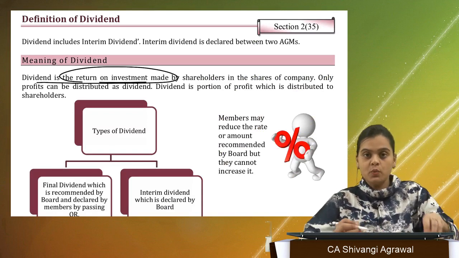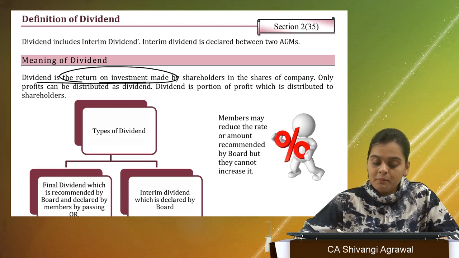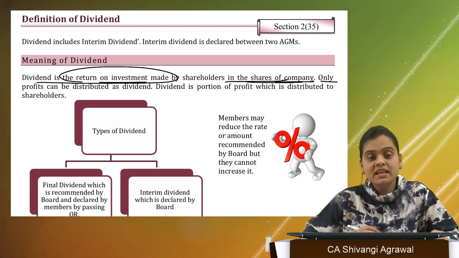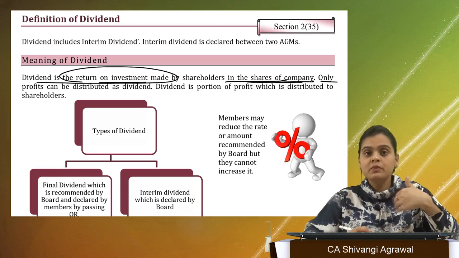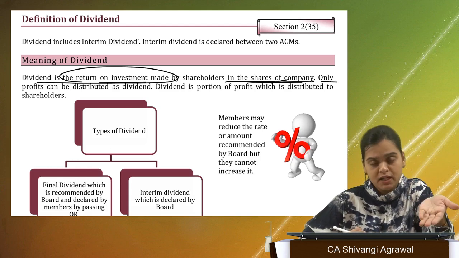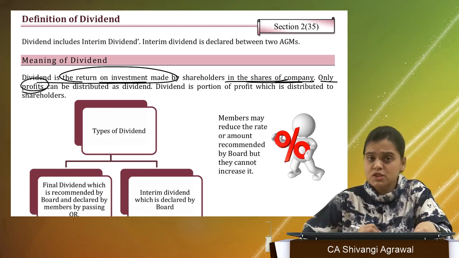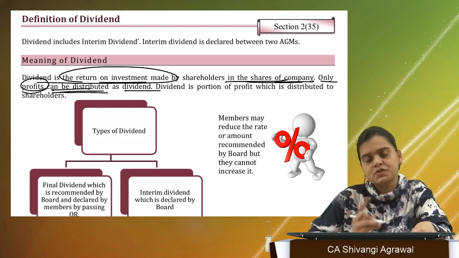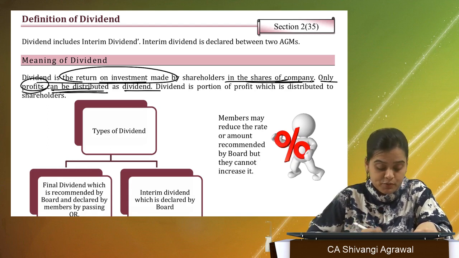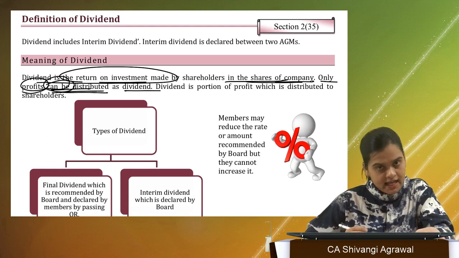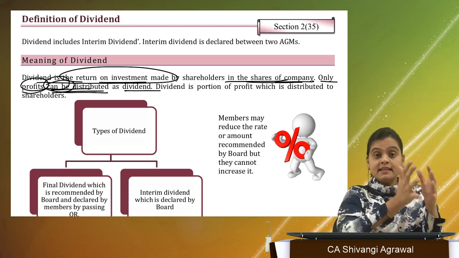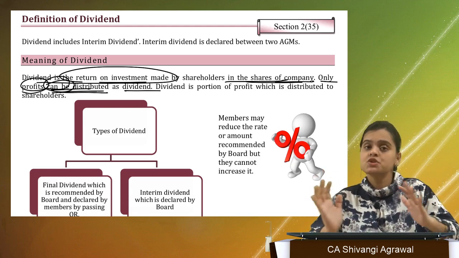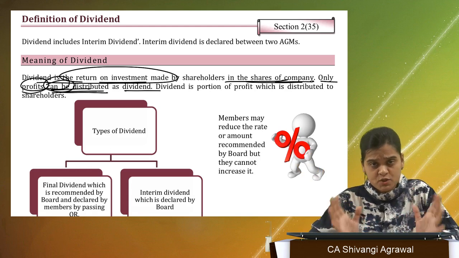A shareholder has invested into a company by buying the shares of a company. Now, whatever profit is generated by the money we as shareholders have invested into the company, that money is known as profits, and it can be distributed as dividend. It is not mandatory to distribute it as dividend. Dividend is basically that share of profit which is given to the shareholders. I hope this much is clear.